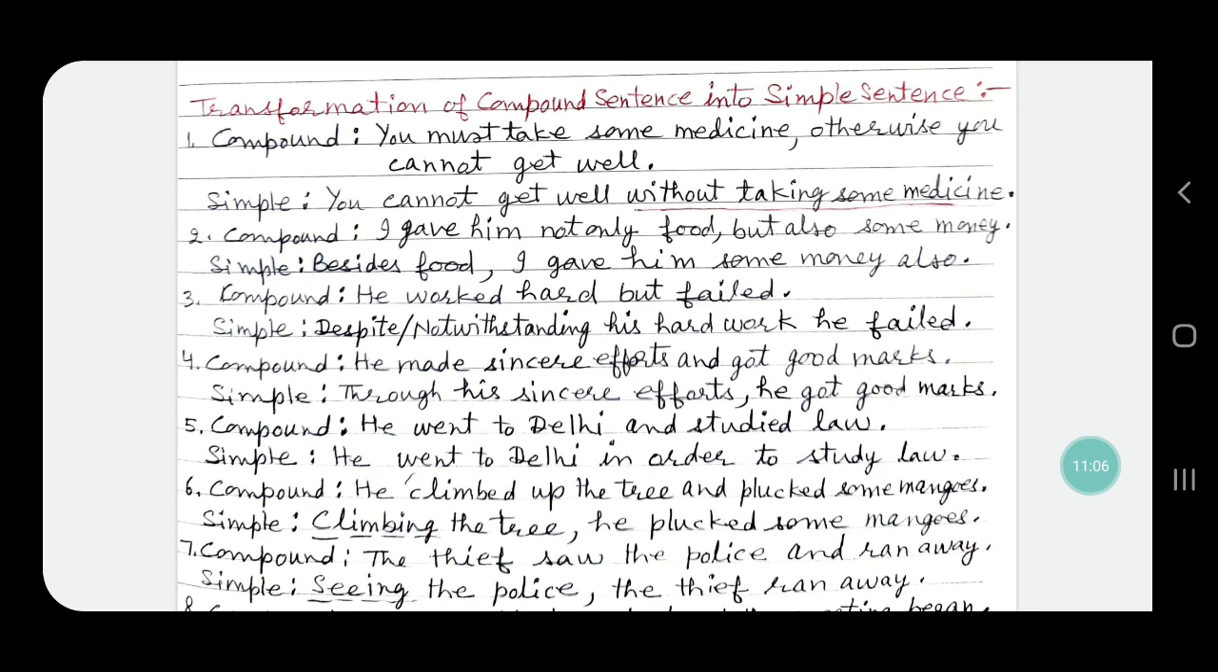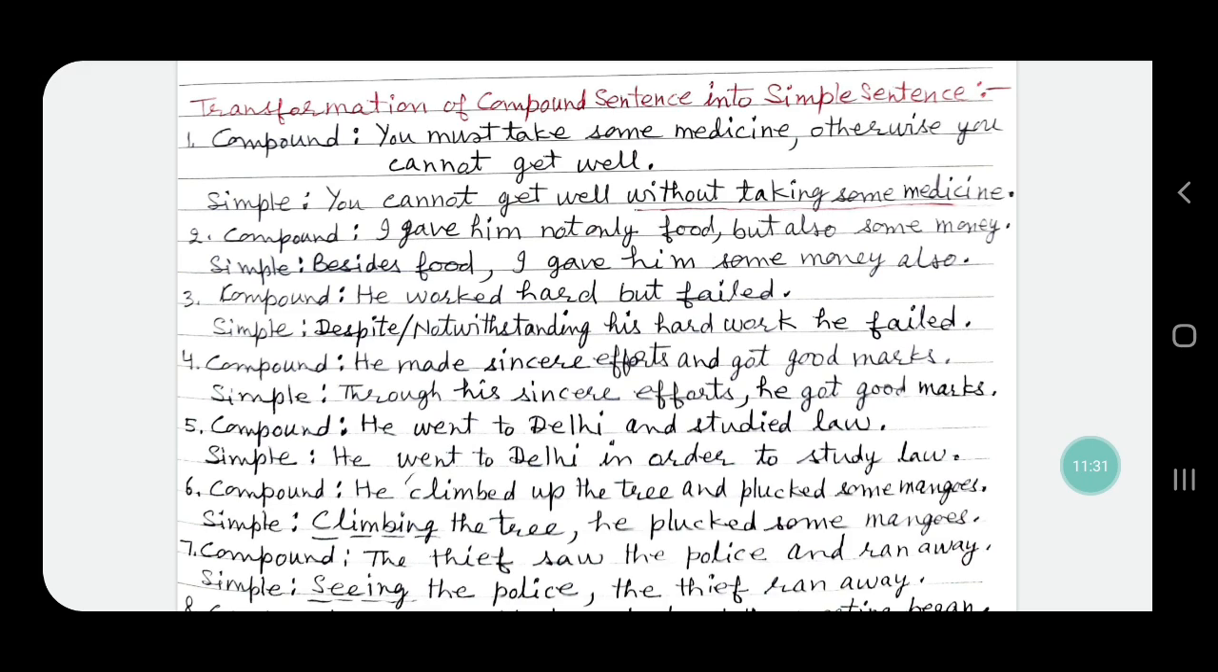Sentence number 5, the compound sentence is, he went to Delhi and studied law. And is the conjunction here, and studied law will be changed into a group of words so that it may become a simple sentence. So the simple sentence will be, he went to Delhi in order to study law.